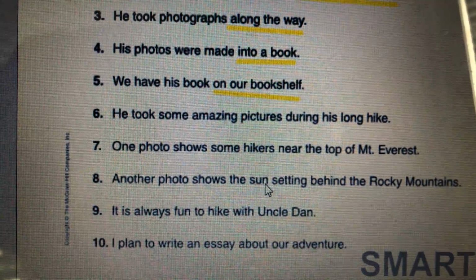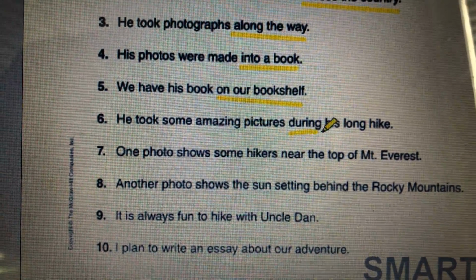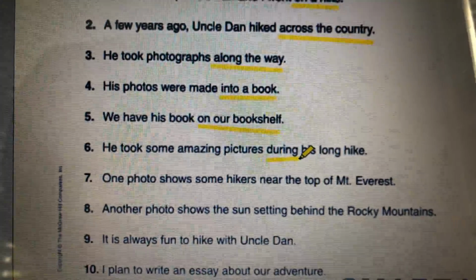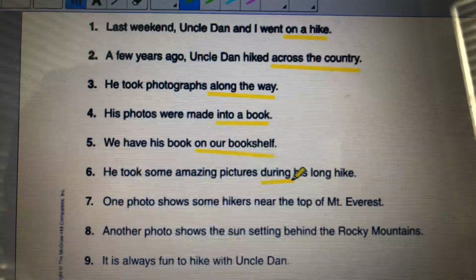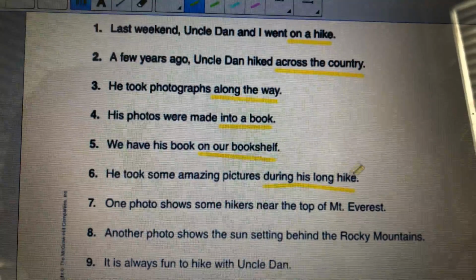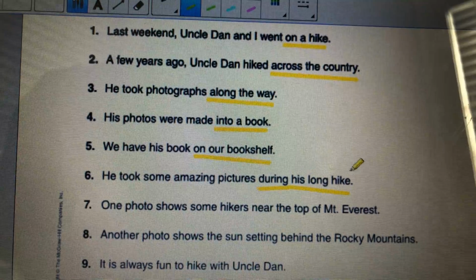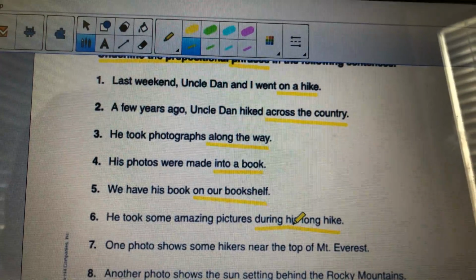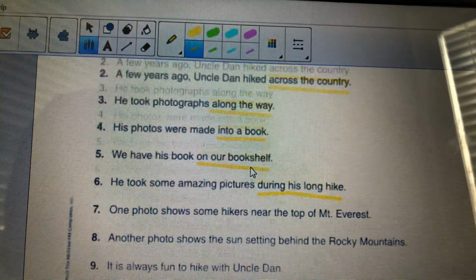He took some amazing pictures during his long hike. During is your preposition. Remember that prepositions usually answer some kind of location question, where and when. So during his long hike. Hike is the object. During what? During the hike. His and long are adjectives telling me about the hike. Whose hike? His hike. What kind of hike? Long hike. And you'll notice his is an object pronoun. Like it said, it has to be an object pronoun, not a subject pronoun.